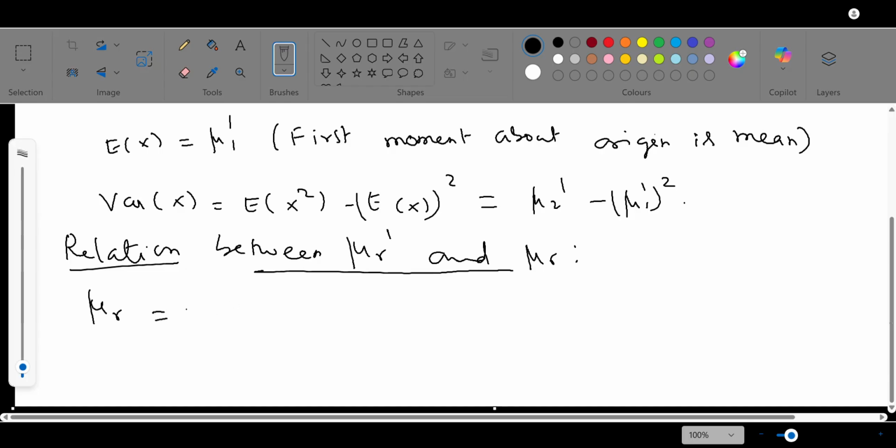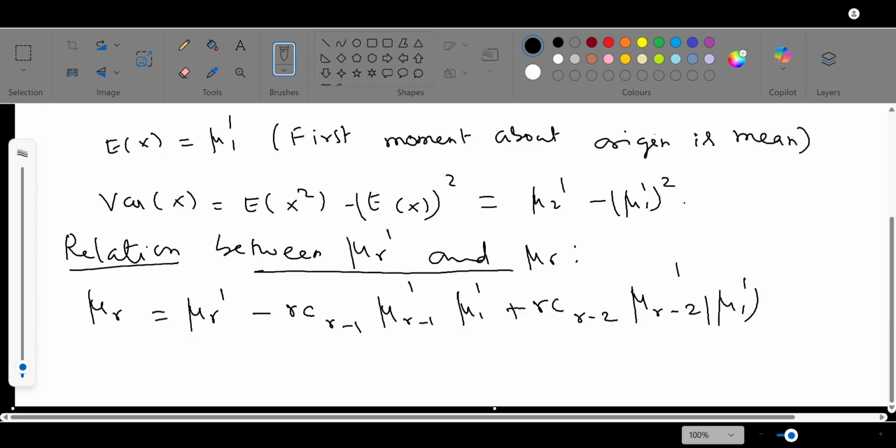Mu r equals mu r dash minus rC1 mu r minus 1 dash mu 1 dash plus rC2 mu r minus 2 dash mu 1 dash the whole squared plus etc. It goes like that till the last term, minus 1 whole power r mu 1 dash to the power r. This is the relation between the rth moment about origin and the rth moment about mean.